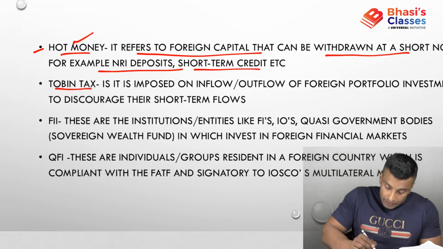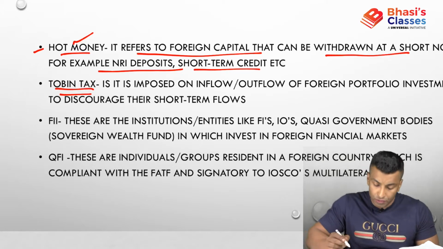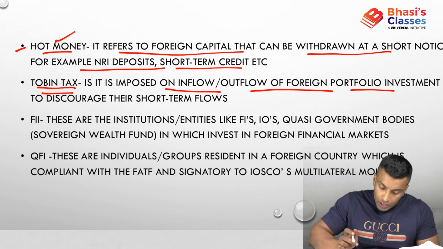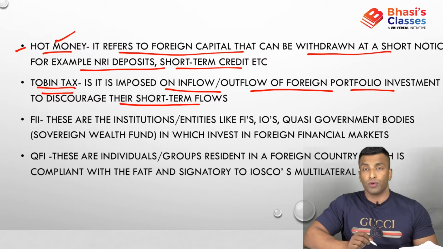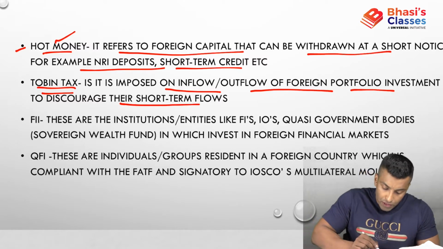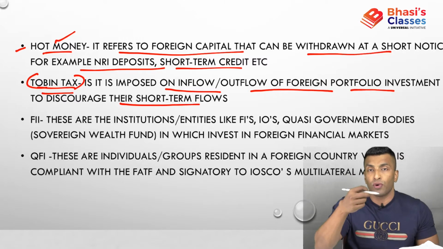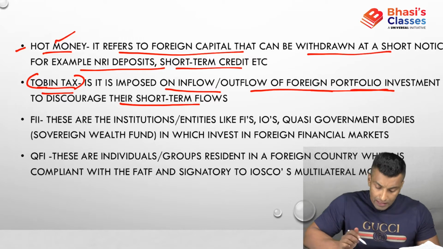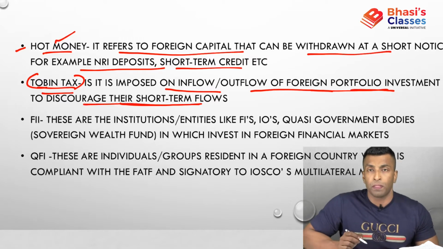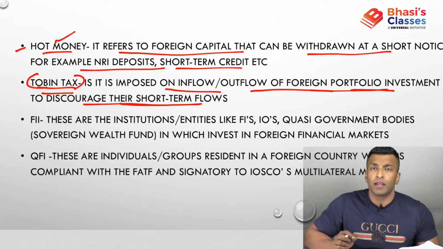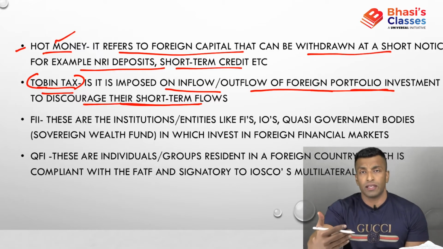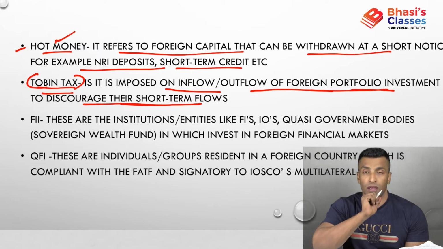Now, what is Tobin tax? This can be a prelims question. It is imposed on inflow or outflow of foreign portfolio investment to discourage short-term flows. So the tax imposed by the government on the inflow or outflow of foreign portfolio investment is the Tobin tax, basically to discourage short-term flows. If all the countries adopt the Tobin tax, it is acceptable. But if only some countries adopt it, they will be in a disadvantageous position because they won't get any investments because of this.